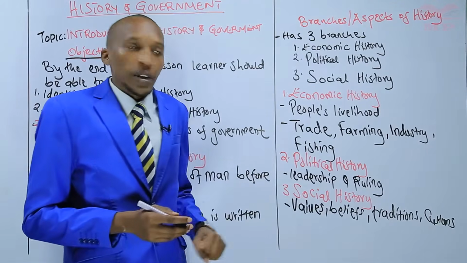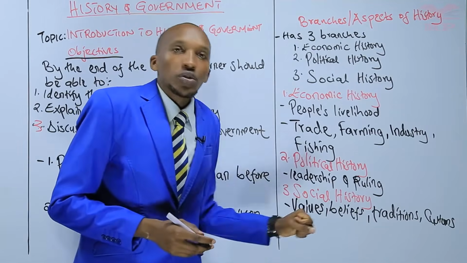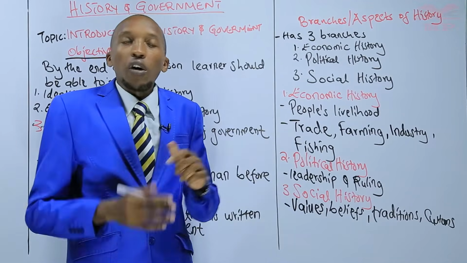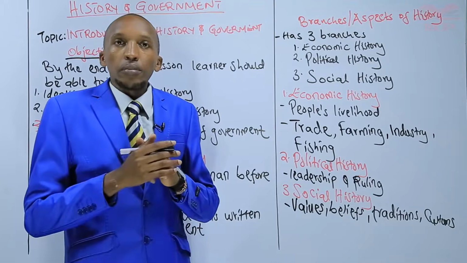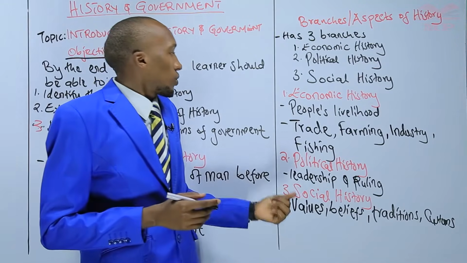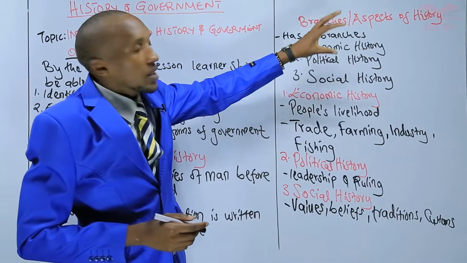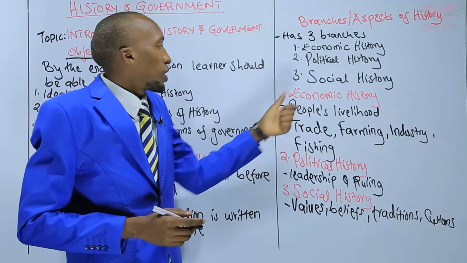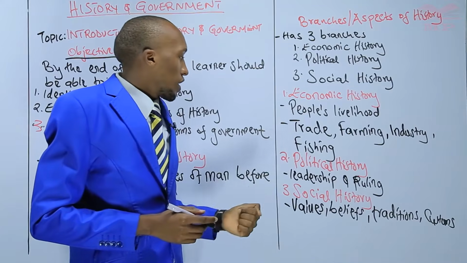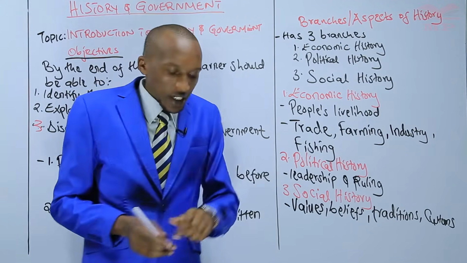The values, the beliefs, the traditions, or the customs of a specific group of people. So my dear learners, today we have learned the branches and aspects of history. We have mentioned economic history, political history, and social history.